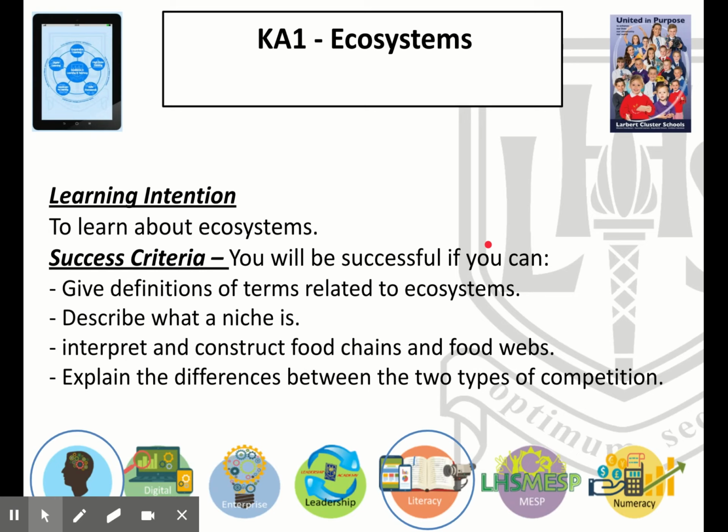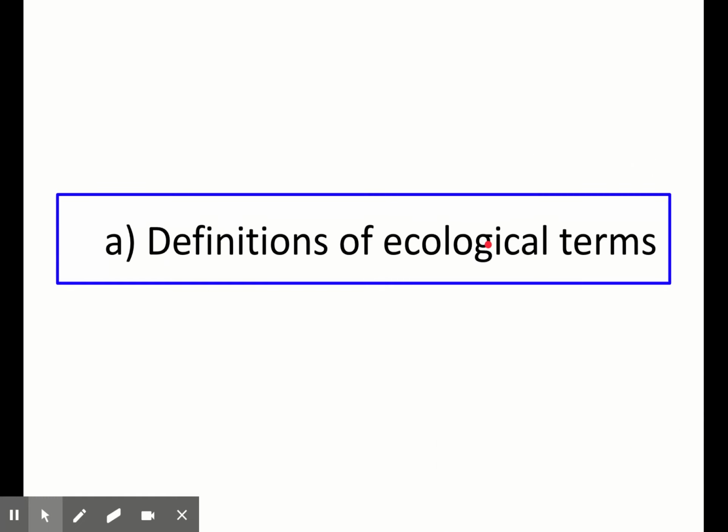So our learning intention for this part is to learn about ecosystems, and hopefully by the end of this lesson you'll be able to give the definitions of terms related to ecosystems, describe what a niche is, interpret and construct food chains and food webs, and explain the differences between the two types of competition. So first of all, we're going to look at the main set of definitions of ecological terms that you must understand and know for this topic.